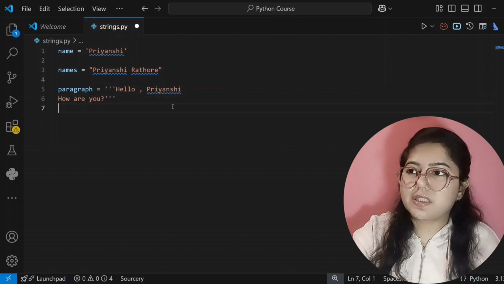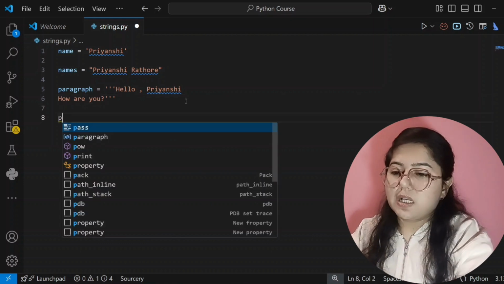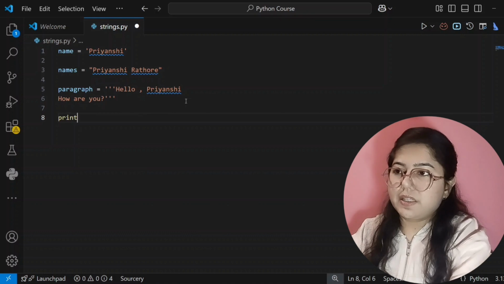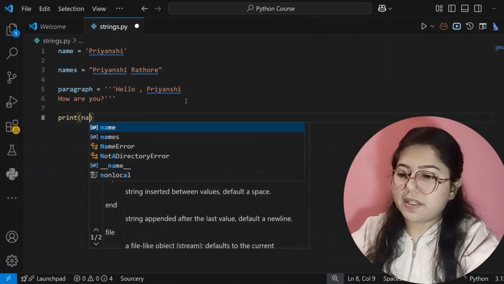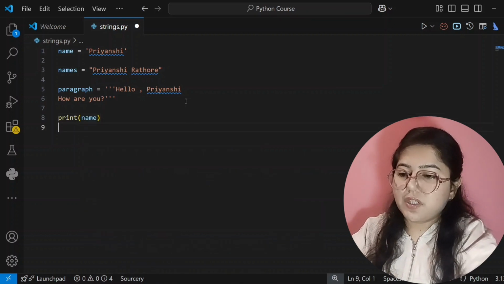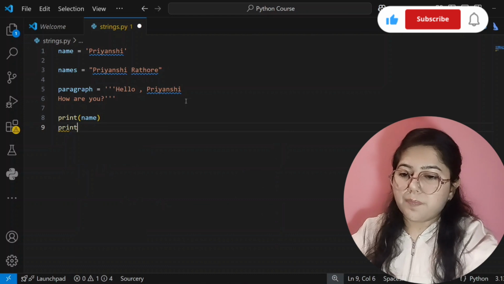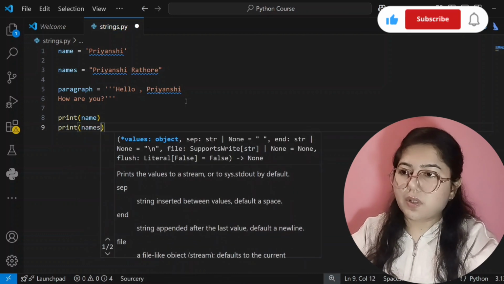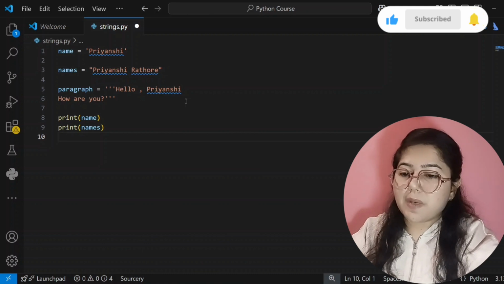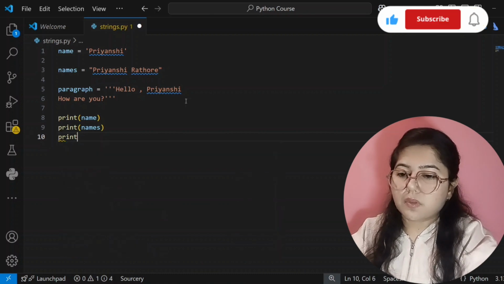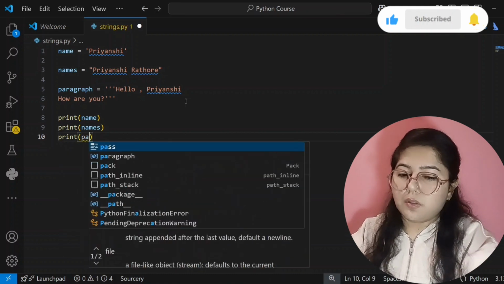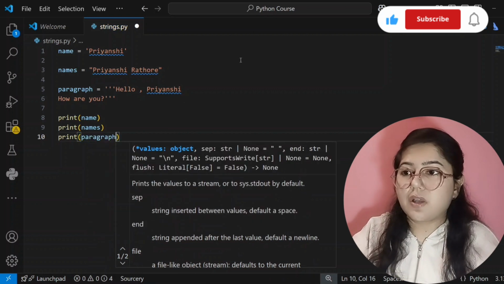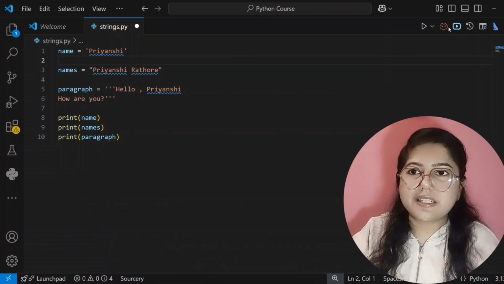So now we can print these. For that I'll write print, and the first variable is name. Then the second variable is names, inside brackets. Okay. And the third variable is paragraph. See here, paragraph. Now I will run this code and let's see.